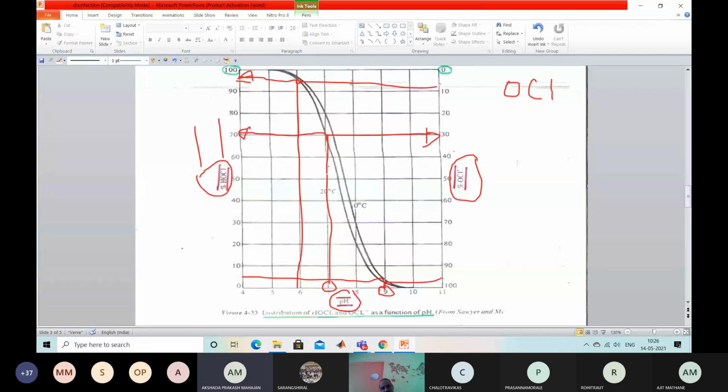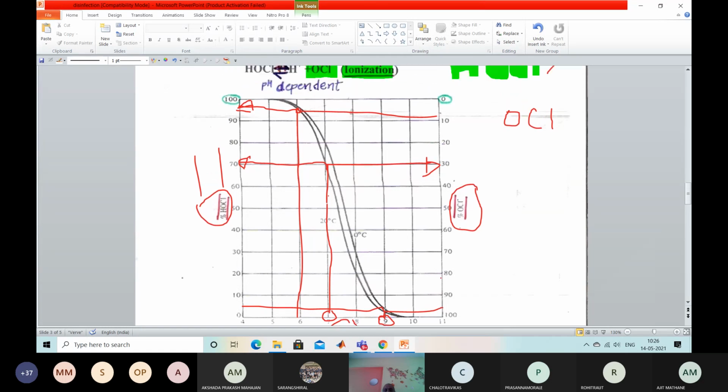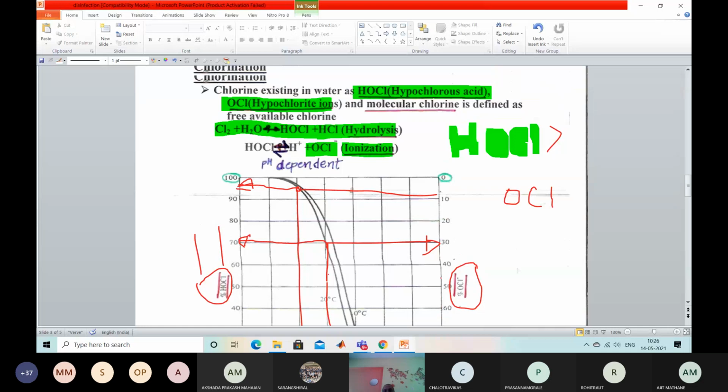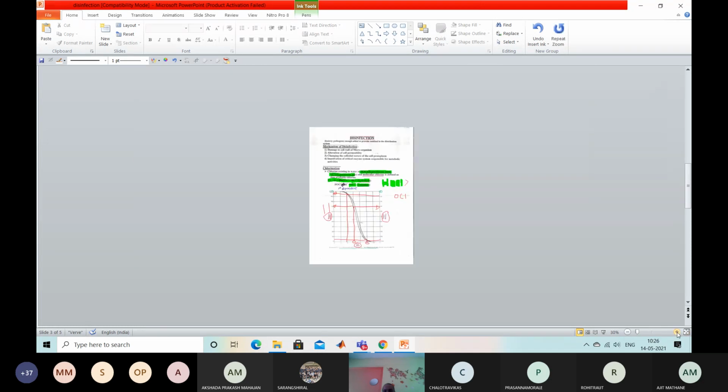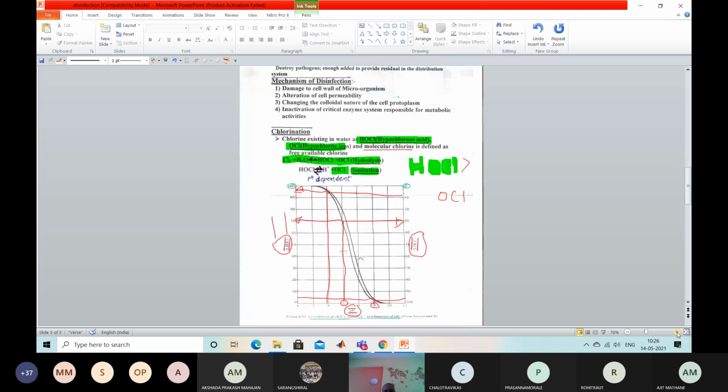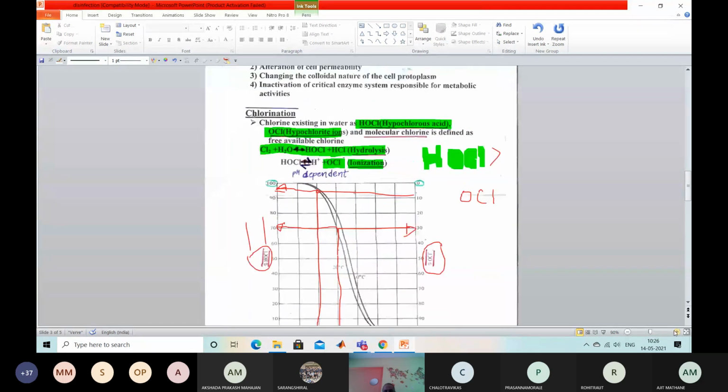Between 0 to 10. I can say 5. And here 95 OCl is there. What is the concluding remark? If you increase the pH, disinfection efficiency reduces. You need to maintain the pH between 5 to 7, so that maximum HOCl production and maximum disinfection are possible. This way, disinfection with chlorine occurs. So you draw the graph. I hope you understand what I am saying. Yes or no?